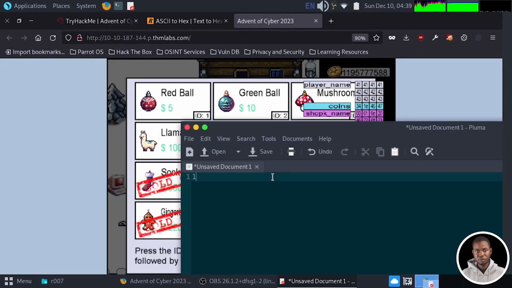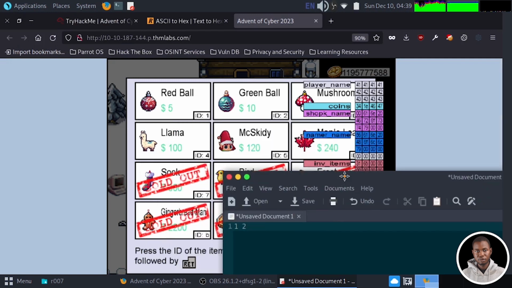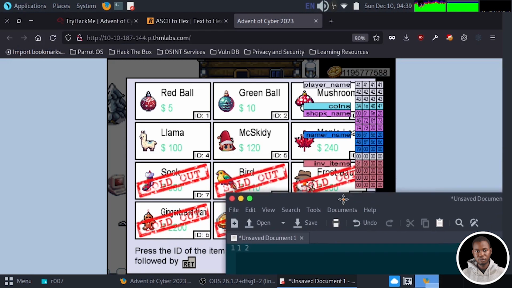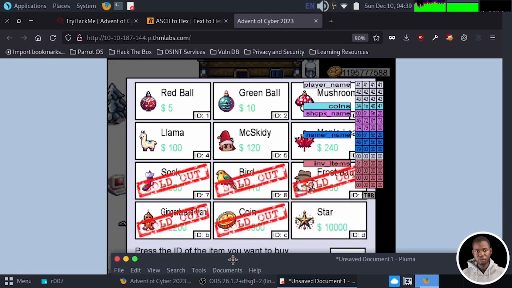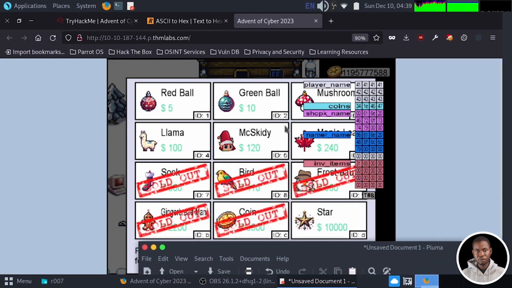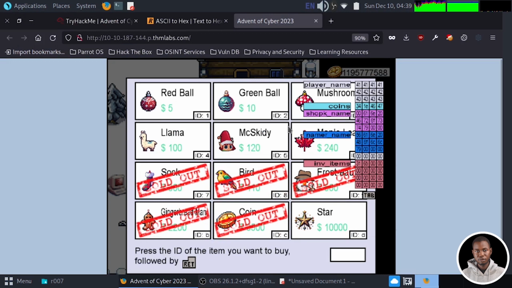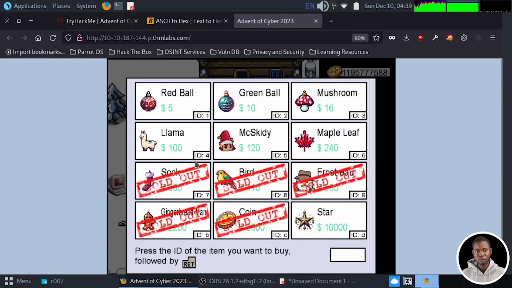Basically, we need 1, we need 2, ID number 2, we need, what ID is this? Let's remove the tab key. This is 3, 4, 5, 6, 7, 8, 9, then B, C, D. So let's solve this now.